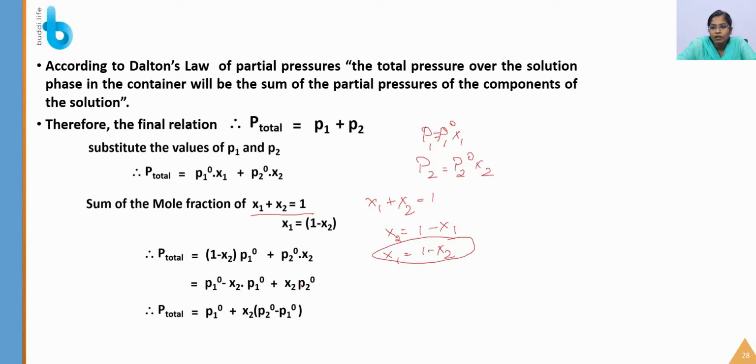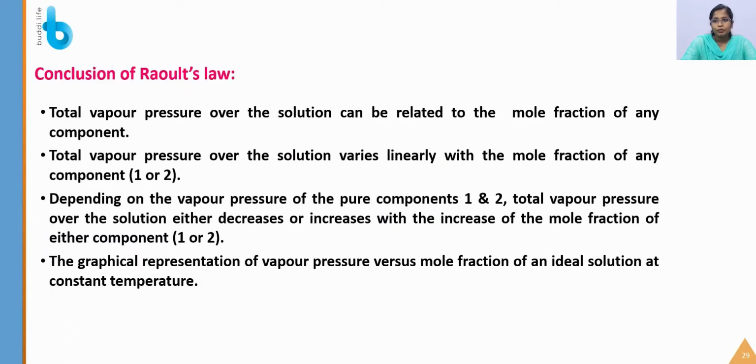So P1 naught plus, we take X2 out as the common term, into P2 naught minus P1 naught. If you substitute, you will get this answer: P total is equal to this formula. Next is the conclusion of Raoult's law. The total vapor pressure over the solution can be related to the mole fraction. So vapor pressure is related to the mole fraction X of any component.